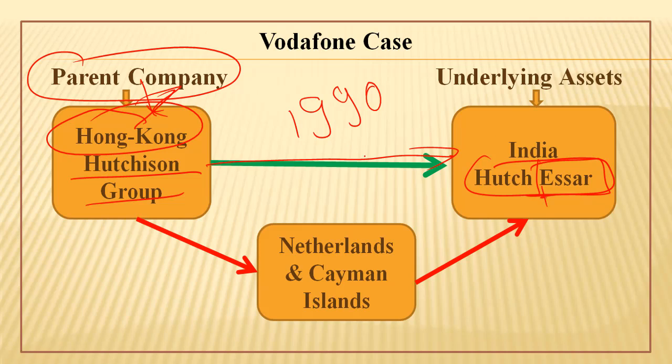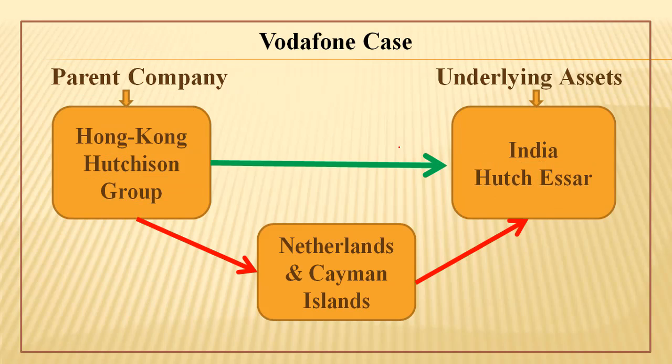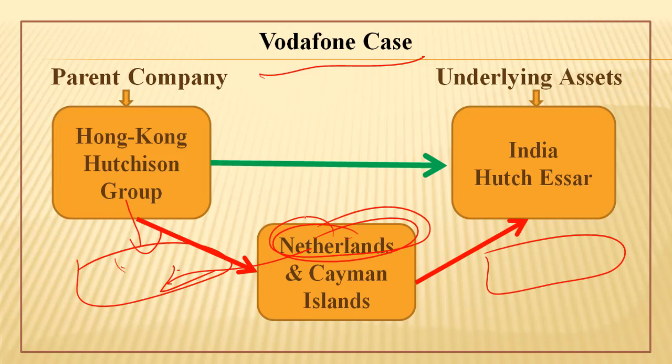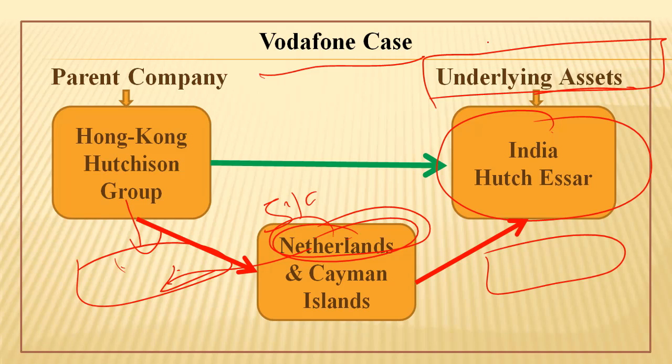They invested funds. After working for 12-15 years, they thought of winding up their business, thought of selling their entire business to the Vodafone company. Now to avoid tax, what did this Hutchison Group do? They created a company in the Netherlands and transferred their entire share to this company. And Vodafone did what? In order to buy this company from the Netherlands, all these countries are tax havens. They charge only a 5% rate of tax. This entire business was in India. The underlying assets, as we talked about, telecom towers, other infrastructure, the offices or outlets of Hutch, were there in India only. Now the appreciation happened in India.